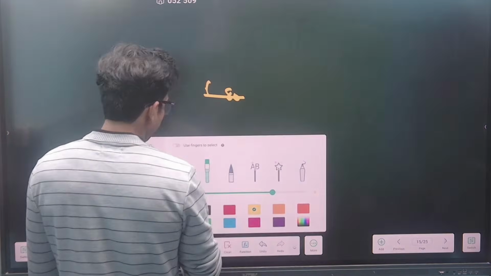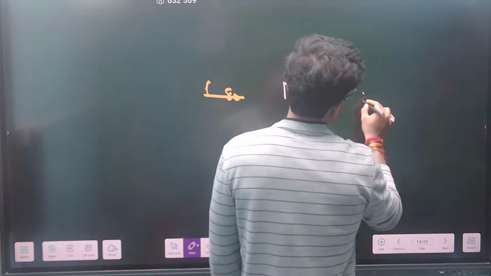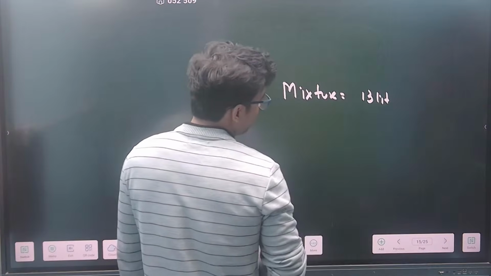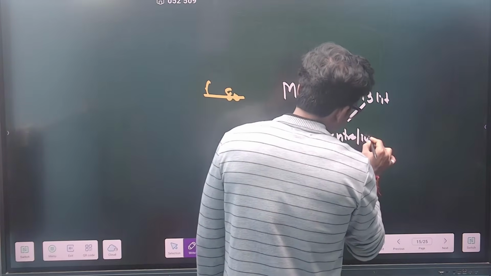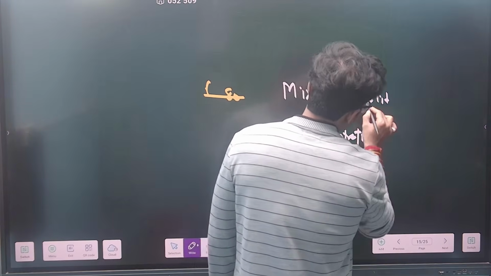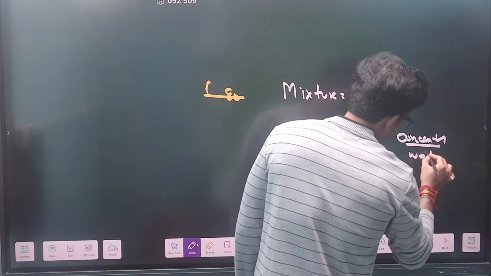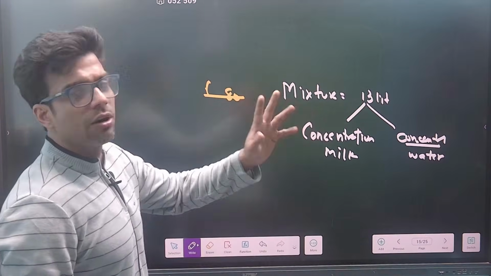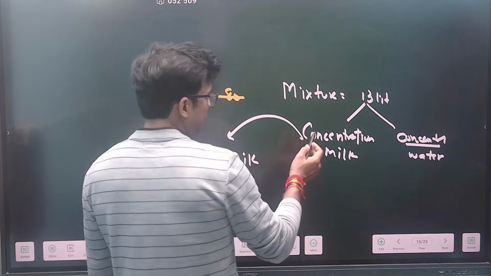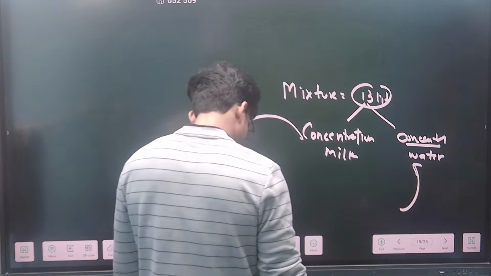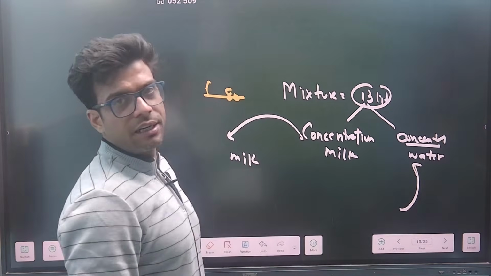Let me explain some of the points also. Suppose the mixture is of 13 liters. In that 13 liters, the concentration of milk and the concentration of water would be different, right? Suppose I take out milk, then to make it 13 liters again, I will add water.